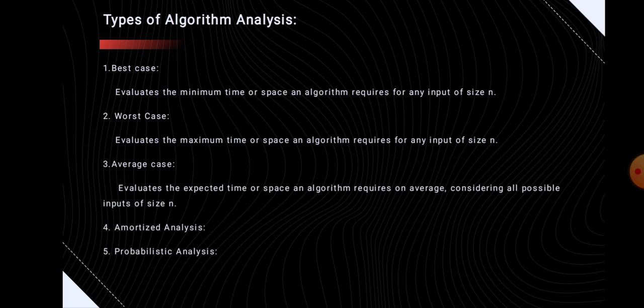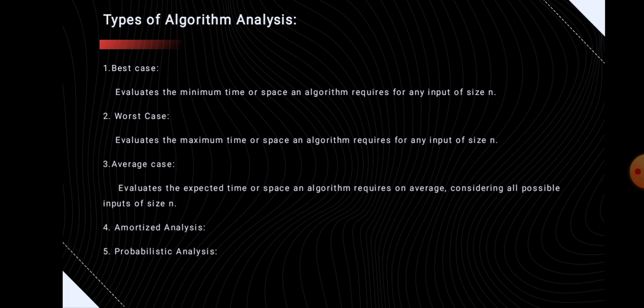Next is worst case. Worst case evaluates the maximum time or space that an algorithm requires for any input of size n. So the worst case defines the input for which the algorithm takes the longest time. That means the worst case calculates the upper bound of an algorithm. For example, in linear search, when the search data is not present at all, the worst case occurs.